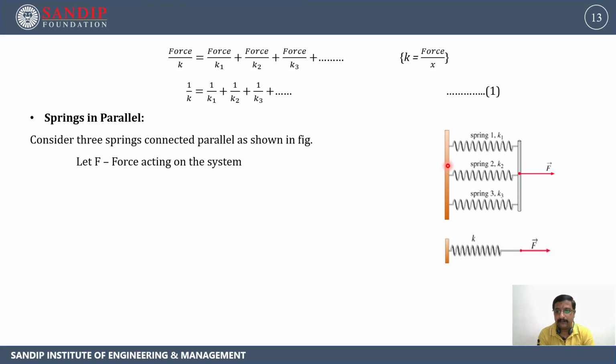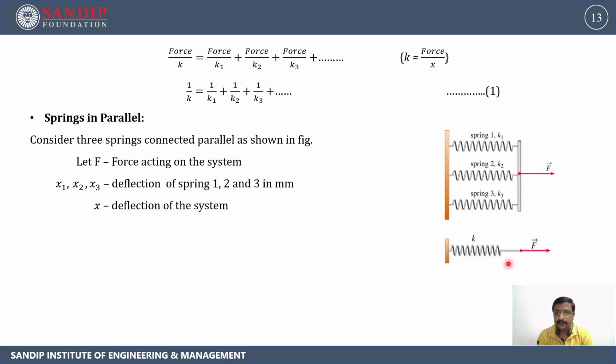Again, let F be the force acting on the system, and x1, x2, x3 the deflections of springs 1, 2 and 3 in mm. Whenever we apply force to the spring-mass system, the springs get displaced from the mean position and try to reach a new, extreme position. X is the deflection of the total system.